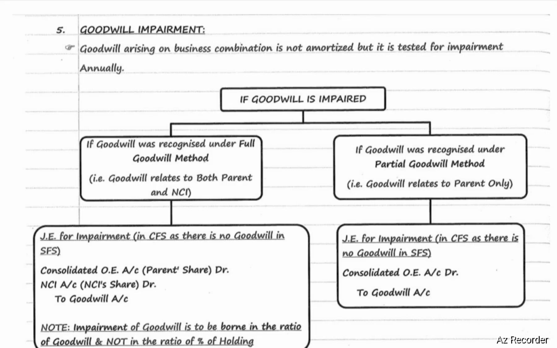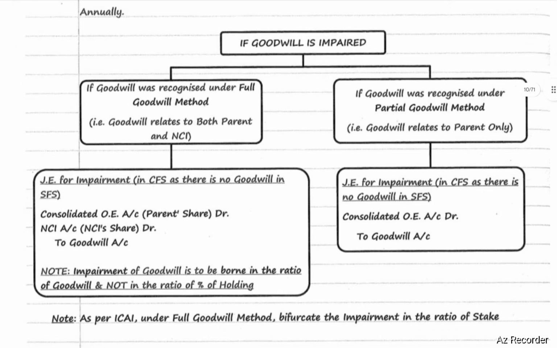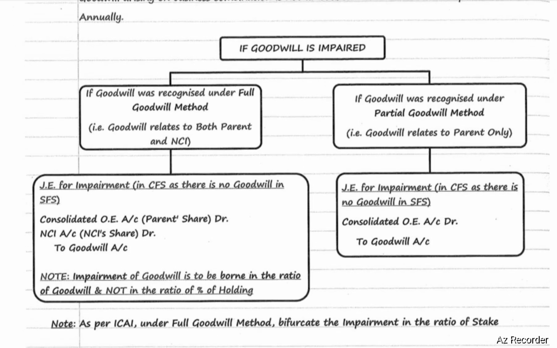Impairment of goodwill. Goodwill arising on business combination is not amortized, but it is tested for impairment annually. If goodwill is impaired, and goodwill was recognized under the full goodwill method, that is, goodwill relates to both parent and NCI, then the journal entry for impairment is passed in consolidated financial statements, as there is no goodwill in separate financial statements. The entry will be: consolidated other equity account debit, parent share; NCI account debit, NCI share; to goodwill account. Impairment of goodwill is to be borne in the ratio of goodwill and not in the ratio of percentage of holding.